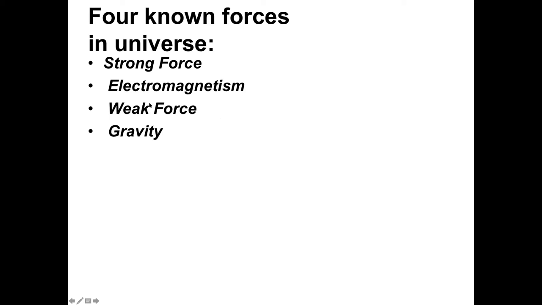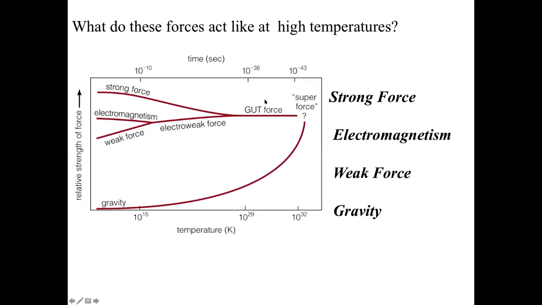Now, it turns out that the theories for these are related to one another. In other words, we actually have a single theory that can explain both the electromagnetic force and the weak force. And it turns out, we call it the electroweak force, that if you go to high enough energies, the weak force becomes stronger and the electromagnetic force becomes weaker. And there comes a point where those two merge and become a single force. In fact, if you're talking about temperatures greater than 10 to the 16 or 17 Kelvin, there is no difference between the electromagnetic force and the weak force. They merge and become a single force, which is interesting.